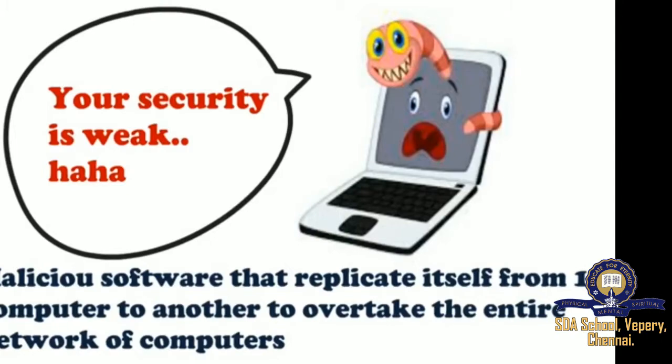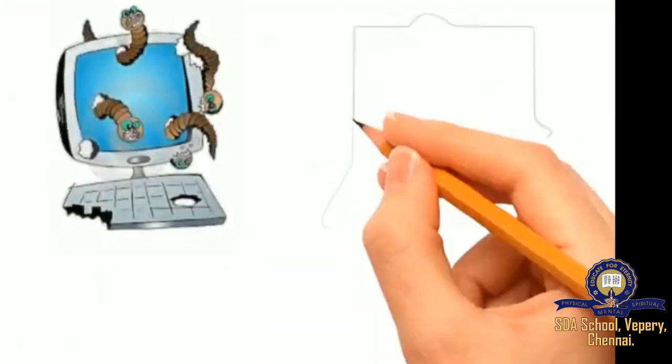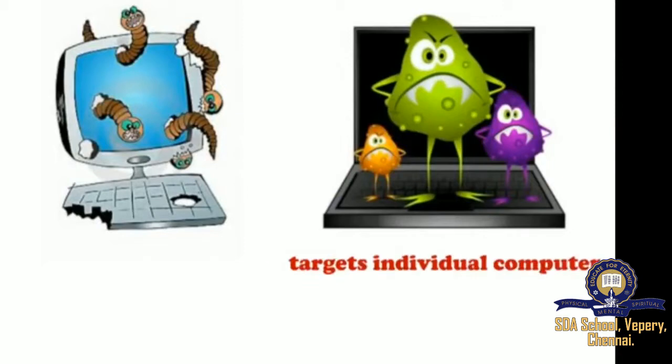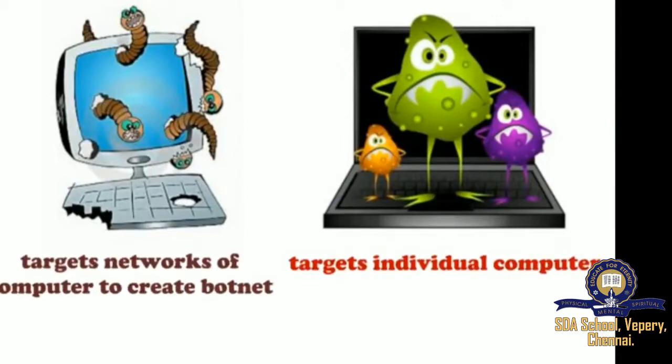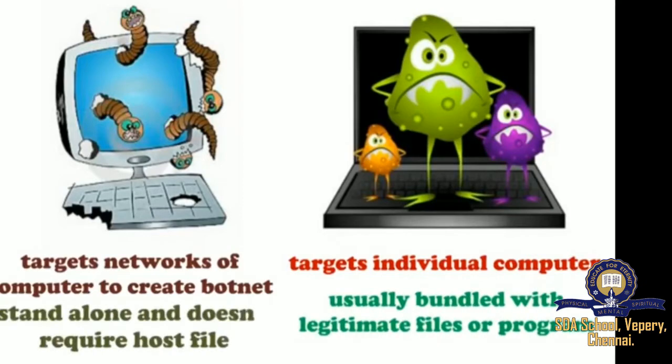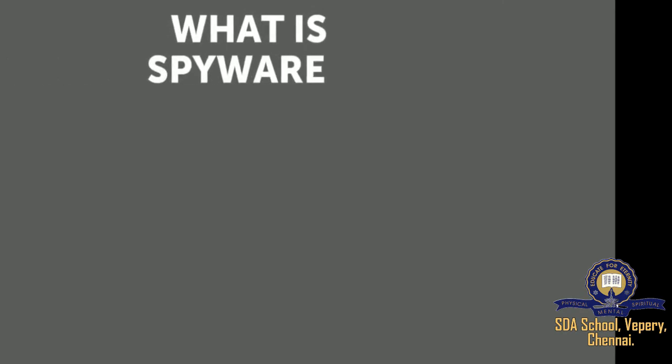Now, we are going to compare a computer worm and a virus. A virus targets individual computers only, but a computer worm targets networks of computers to create a botnet. A virus is usually bundled with legitimate files or programs, but a computer worm is standalone and does not require any host file. Next is spyware.